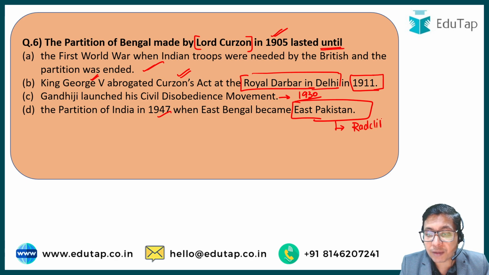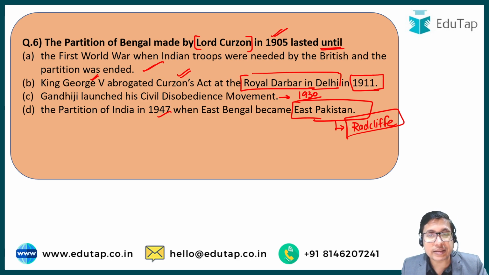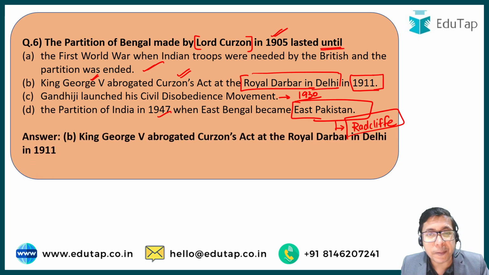You remember the Radcliffe Commission? It delineated the boundaries between India and Pakistan. So this happened because of the recommendations of the Radcliffe Committee. Whatever boundary they said, it was designated as the East Pakistan. But in 1911, the partition of Bengal was annulled by King George V. Right? Correct answer here is option number B.